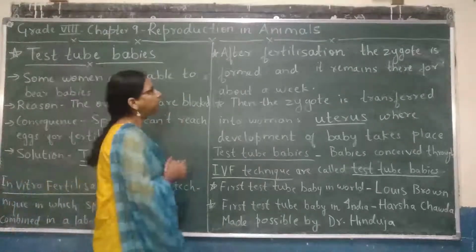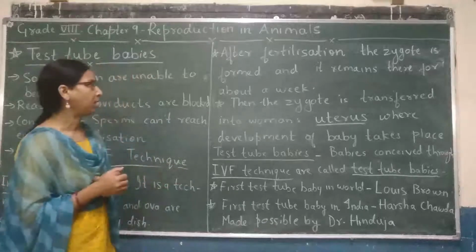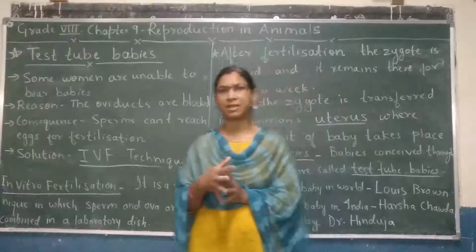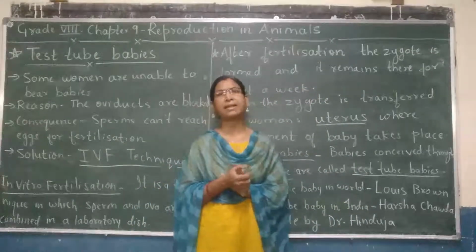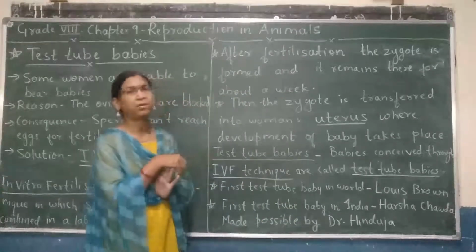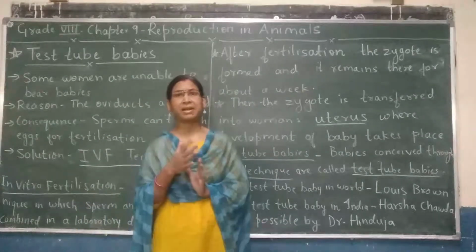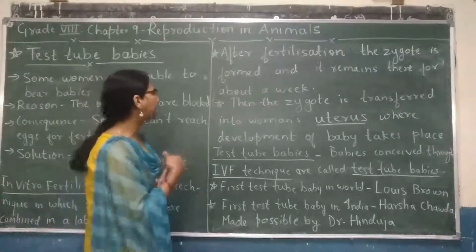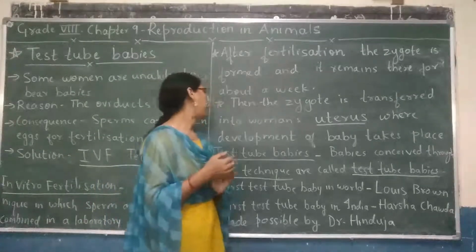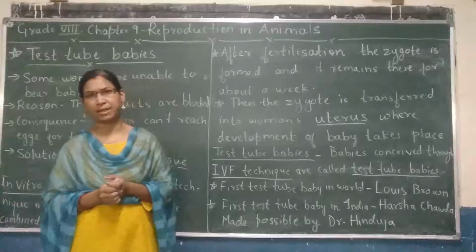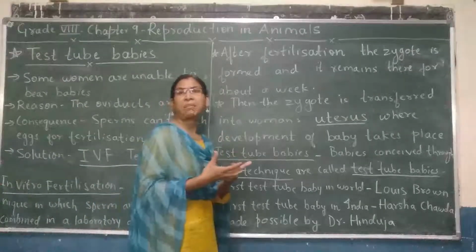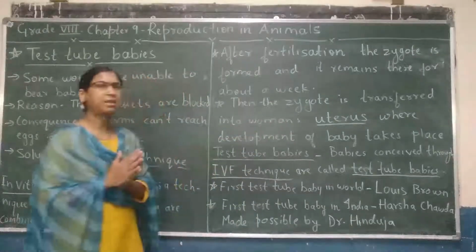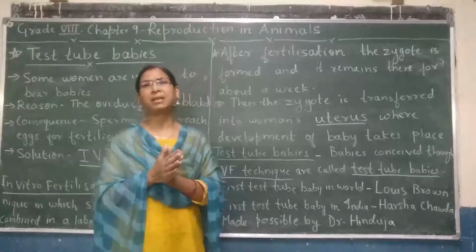So what happens? After fertilization, the zygote is formed and it remains there for about 1 week. If the experiment is a success, the fertilization takes place and then they keep the fertilized egg, that is the zygote, there for about 1 week under observation. After 1 week, the zygote is transferred into the woman's uterus where development of the baby takes place. Uterus is the place where the baby is growing.